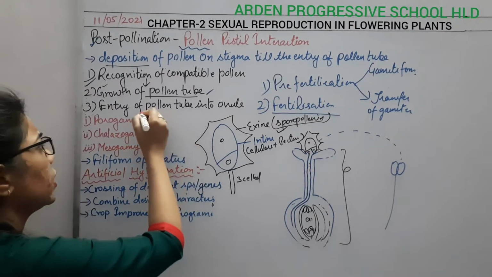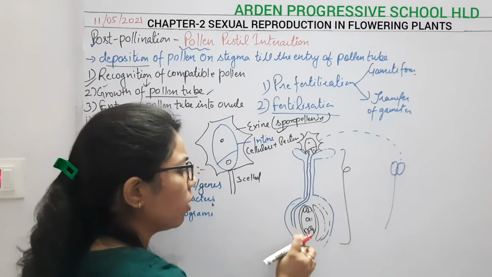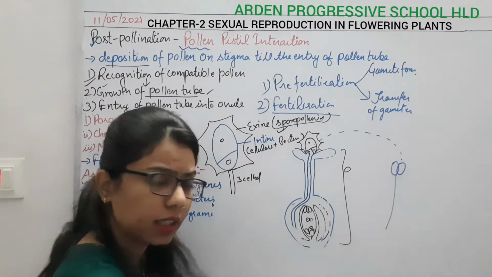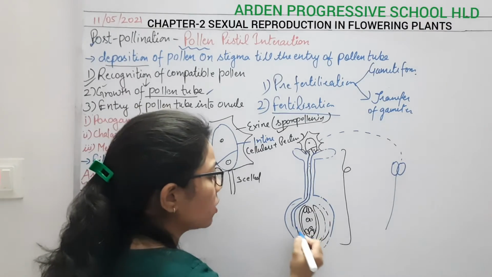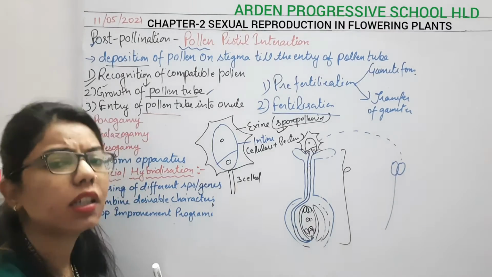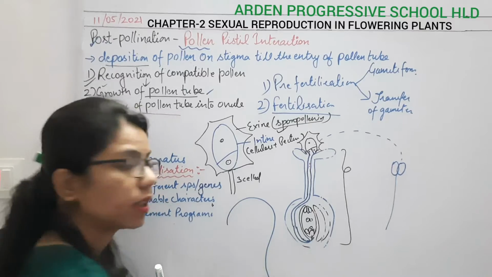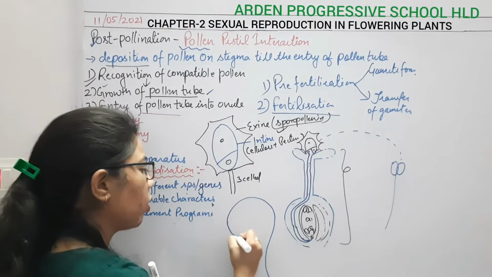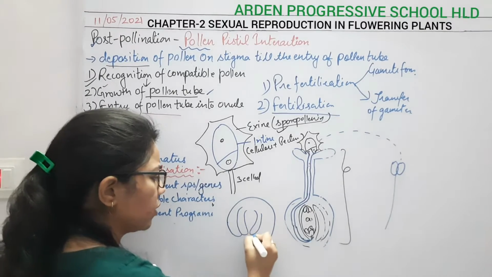Now there will be entry of the pollen tube into the ovule. These nuclei will enter towards this ovule. If I draw the structure of the ovule, we have done that the anatropous ovule is there. This one is the anatropous ovule. How have we drawn this one? Like this, okay, like this we have done.